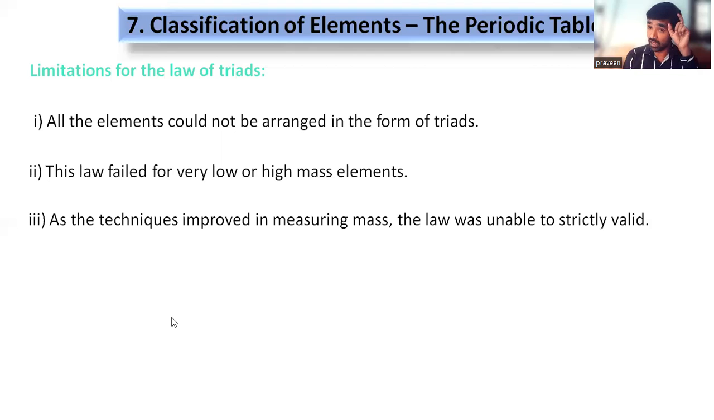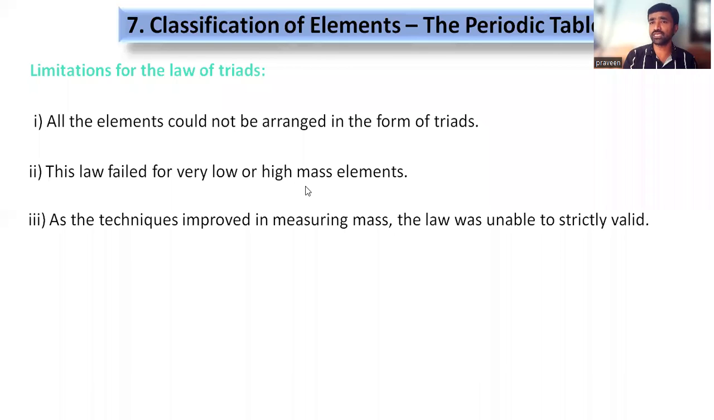Then, the atomic weights assumed by Dobereiner are not standing exactly for the experimental values. So is there any confusion in Dobereiner's law of triads? Just bring it to my notice if there is any confusion. Otherwise, go for quick revision. So nothing. Very good. So we'll go for the next classification.